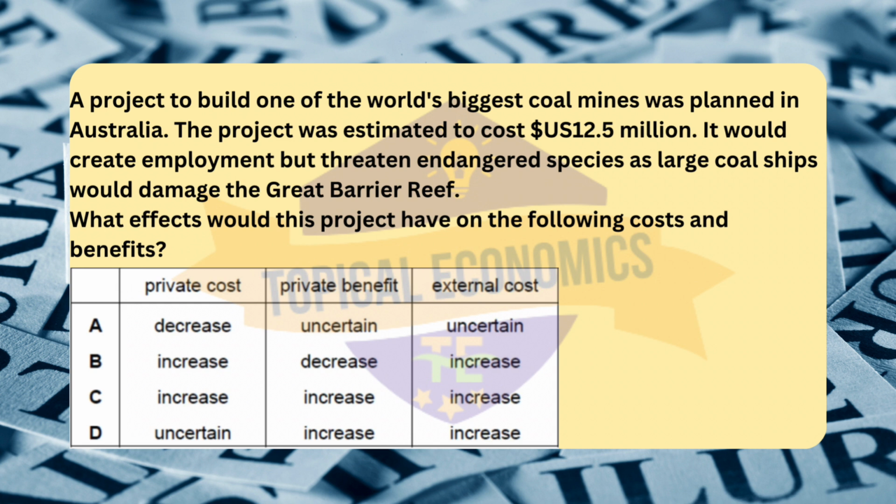It would create employment but threaten endangered species as large coal ships would damage the Great Barrier Reef. What effects would this project have on the following costs and benefits? Reference, 2017 May-June version 1. The correct answer for this question is option C.